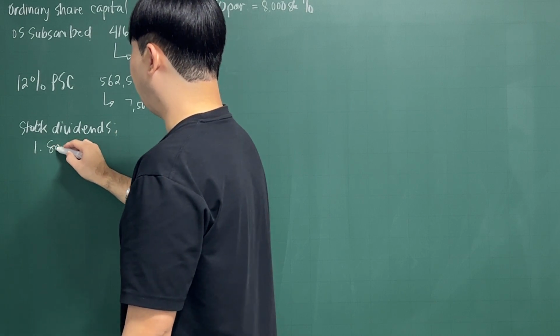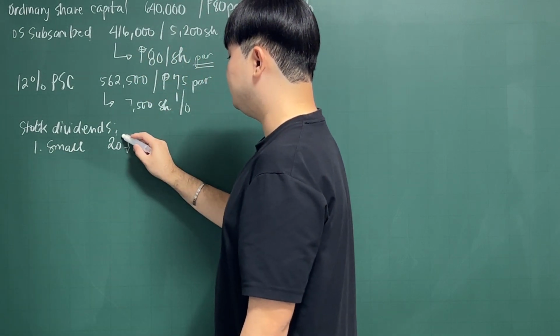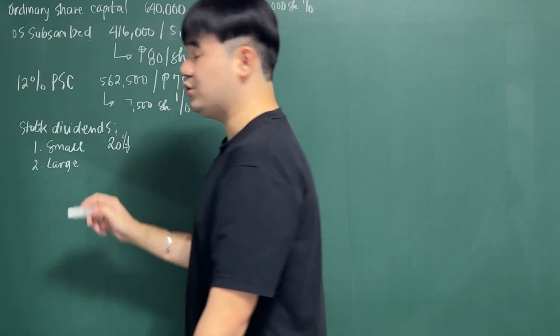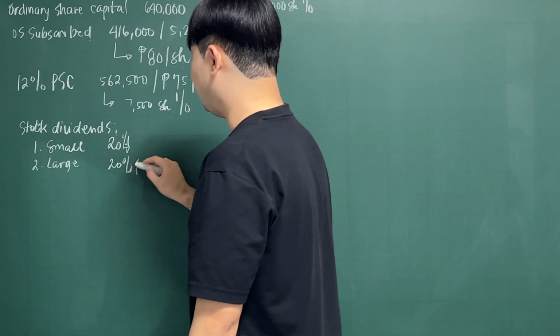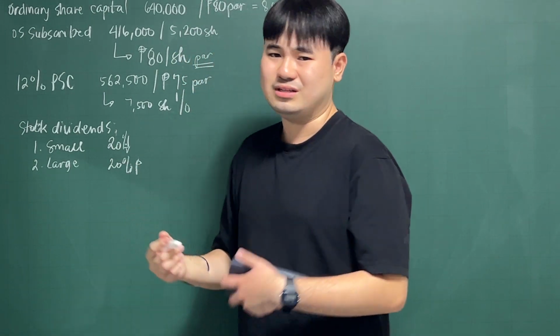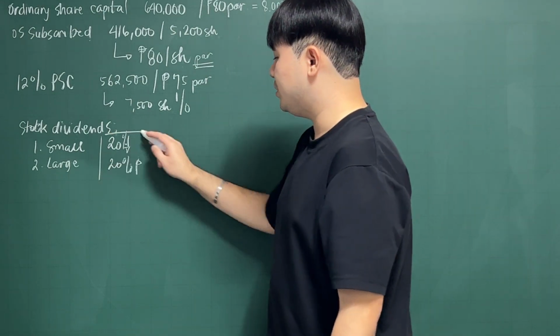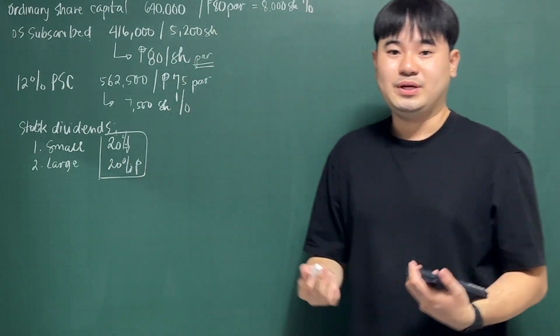We have your small stock dividend, which is below 20%, and your large stock dividends or large bonus issue for 20% and above. So it is safe to assume that the small is like 1 to 19%. Okay? So your threshold is just basically 20%. So if it's 20% or more, that becomes large.